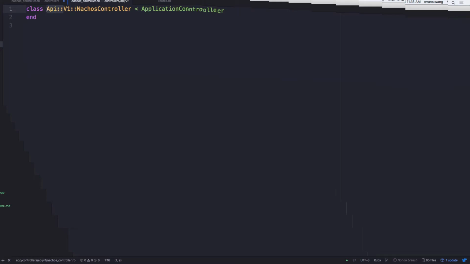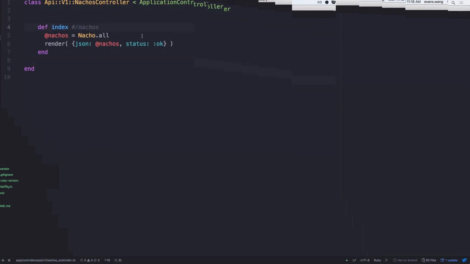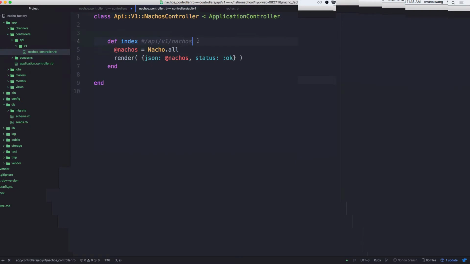I said it a few times. Namespacing. So this code should, in theory, work. But is the route now /nachos? It should be /api/v1/nachos. So if this is what the route should be, where would I go change that?